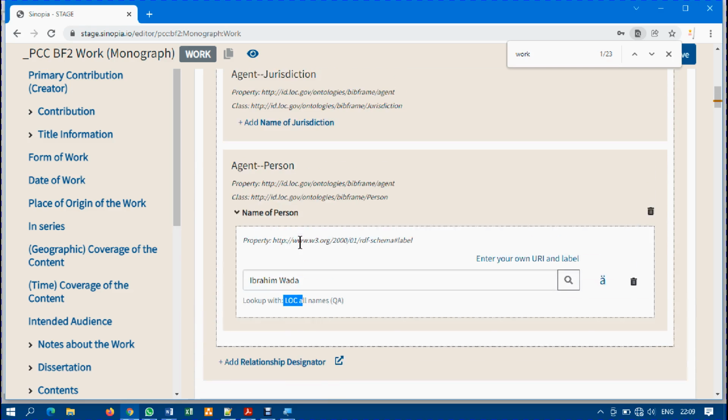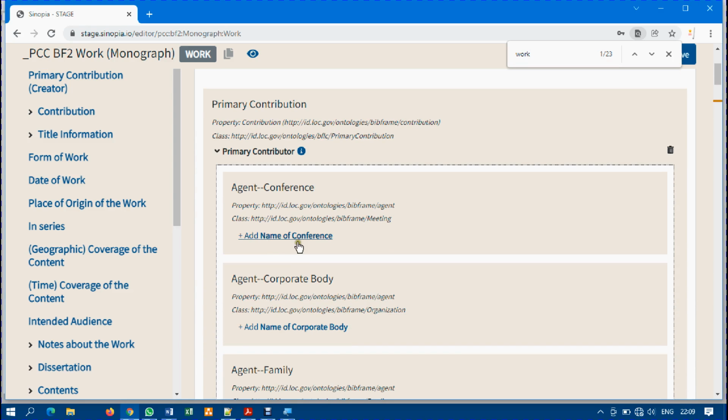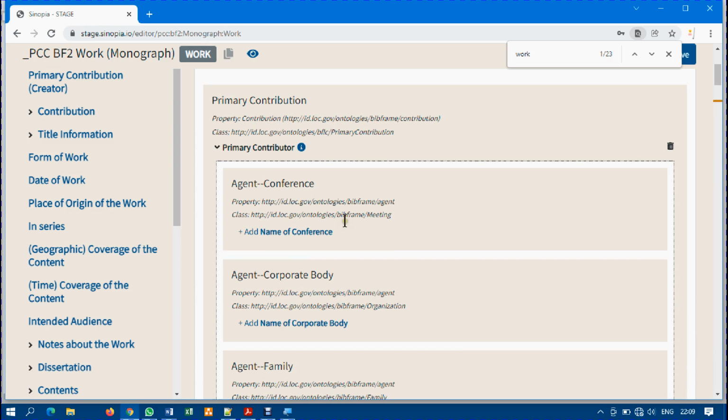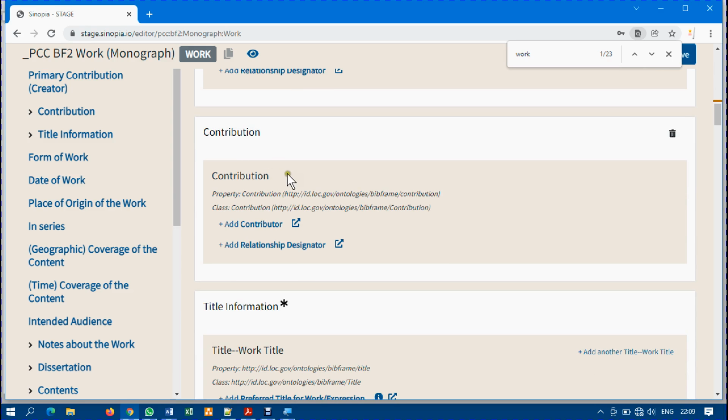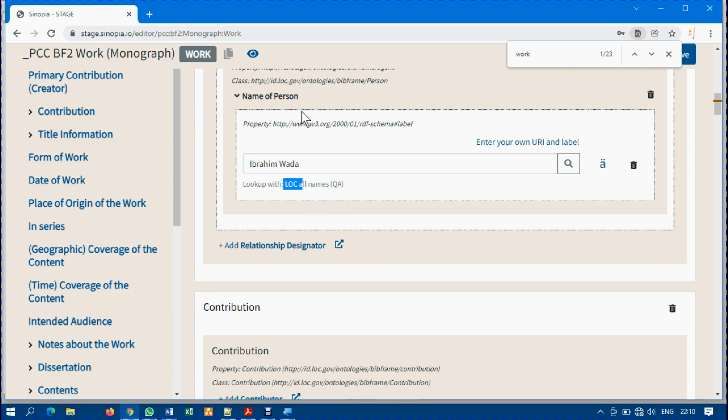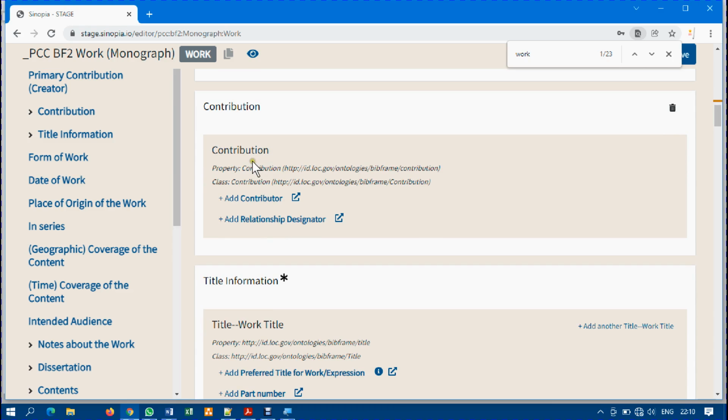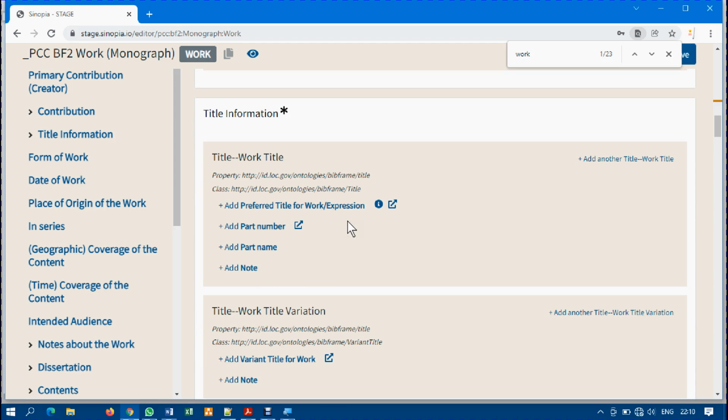I type my name now, and that is all I need from these five categories of items provided here under primary contributor. Now let me quickly move down to the next. You see, contribution here is similar to the one above, so we don't need to provide anything there. By the way, there is no asterisk, so it's not compulsory. Now here we have title information, and you can see there's an asterisk there, meaning that in any case we must provide the title for the book we're talking about.